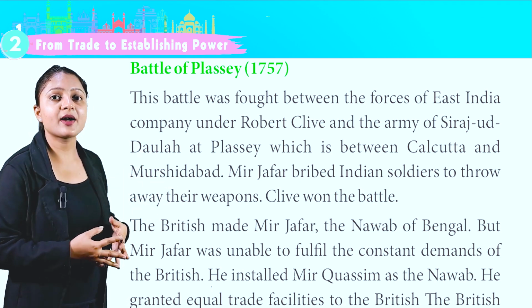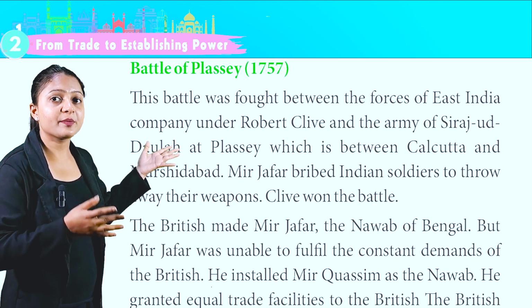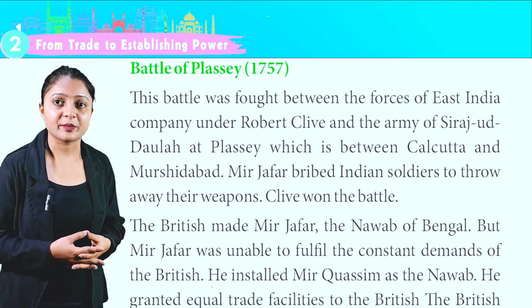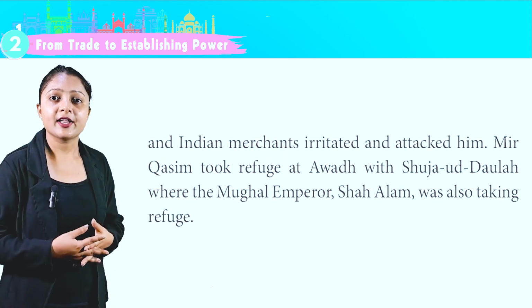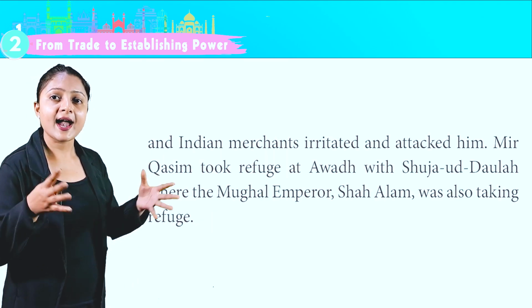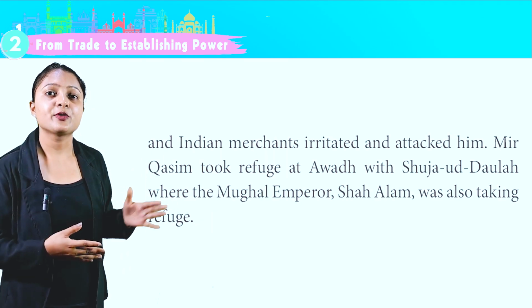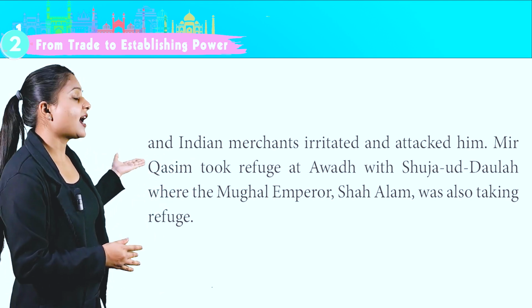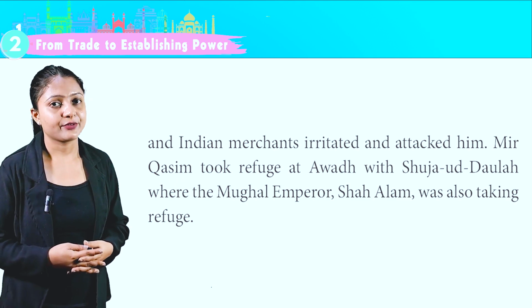The British made Mir Jafar the Nawab of Bengal, but Mir Jafar was unable to fulfill the constant demands of the British. He installed Mir Qasim as the Nawab. He granted equal trade facilities to the British and Indian merchants, who were irritated and attacked him. Mir Qasim took refuge at Awadh with Shuja-ud-Dawla, where the Mughal Emperor Shah Alam was also taking refuge.